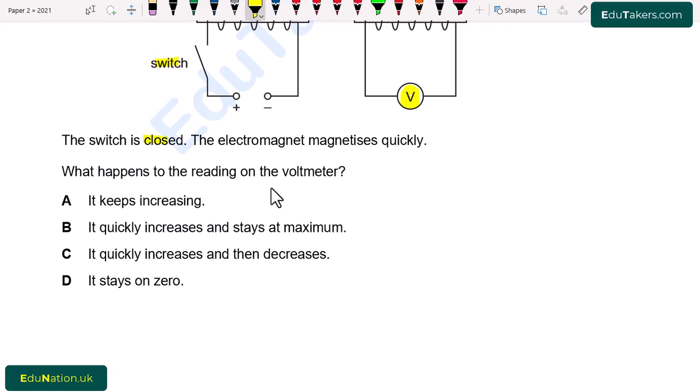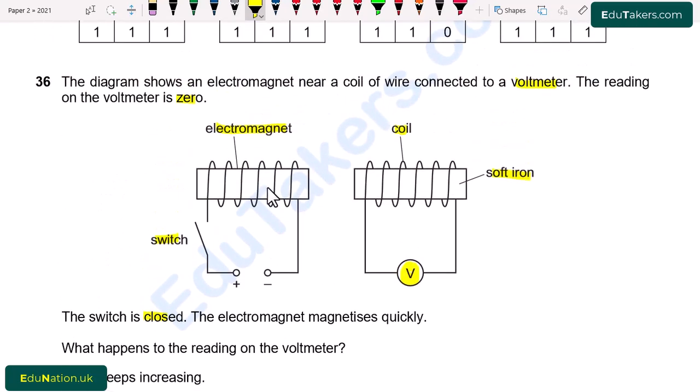MCQs A. It keeps increasing. B. It quickly increases and stays at maximum. C. It quickly increases and then decreases. D. It stays on 0. So first of all, we can see from here that both of these coils are placed very close to each other. Both of these coils are not connected, but these are linked by the magnetic effect.